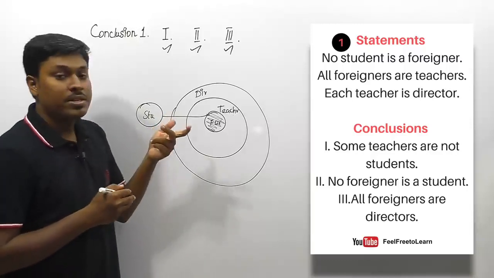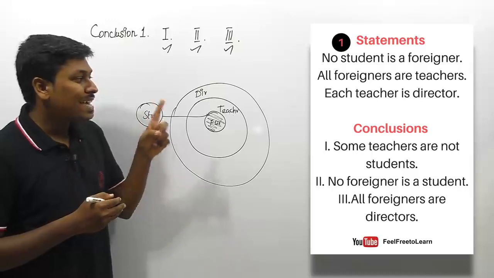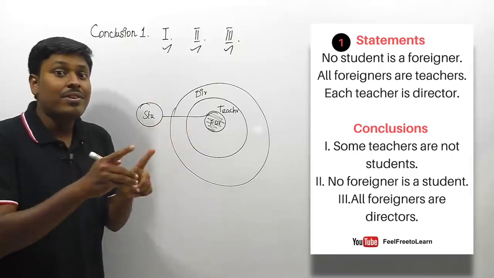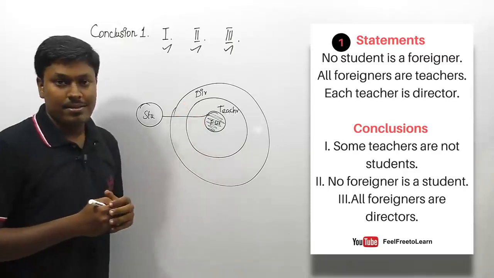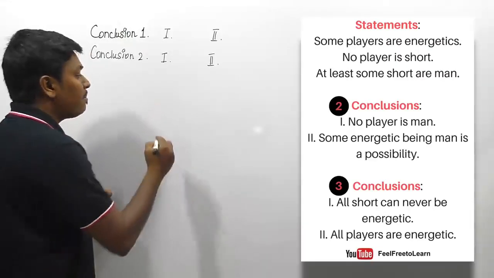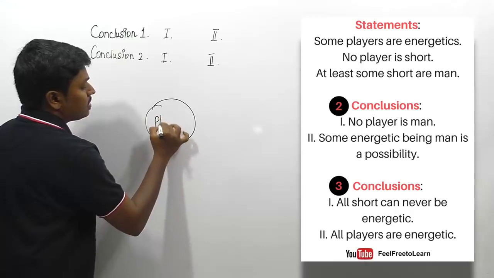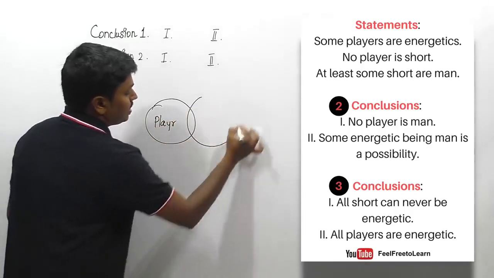So friends, from this question you should learn only one concept: each teacher is a director. Each and every student playing hockey, right? Which denotes all. So all teachers are directors. Next question. The statement is: some players are energetic.